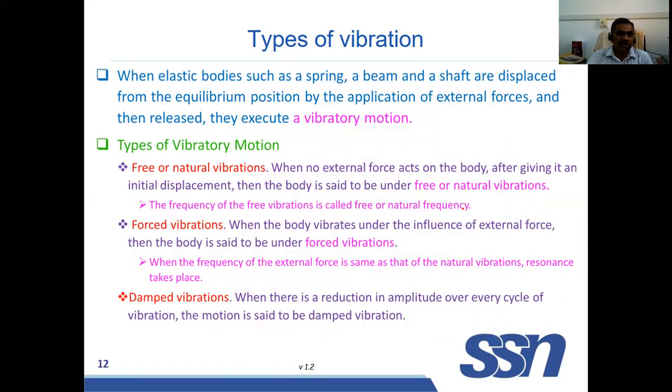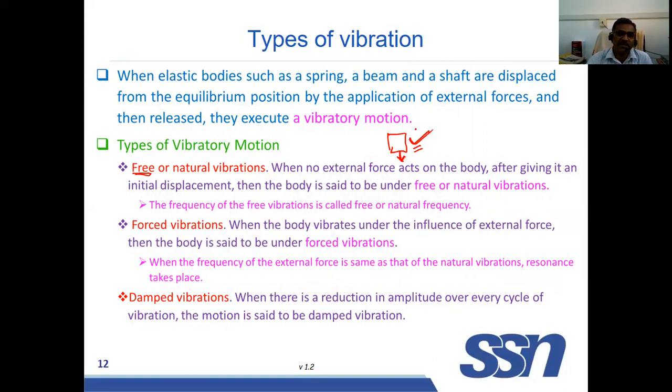Already we have discussed what is vibration. That is the cyclic motion produced by the external forces in an elastic body. That is known as vibration, right? What is free vibration? Free vibration means in a body, an external force is applied and it is removed. So when the external force is removed, the body will execute a vibration. That is known as free vibration. So a disturbing force will be applied only at the initial condition. So that is free vibration.